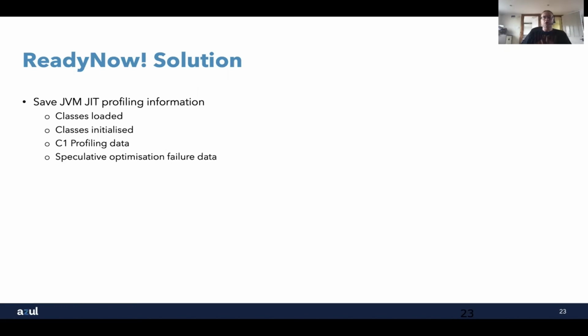Now, how ReadyNow works is that you say, okay, let's run our application and let it go through the normal warm-up process. So we run it in production. There's no problem with that. We don't need a test environment. Run it in production, have people interact with it, give it a totally characteristic load. So we're not trying to fake the load that we provide for it. We're just saying run the application in production with real users and real transactions, and get to a point where we're happy with the level of performance and the methods that we think need to be compiled are being compiled.